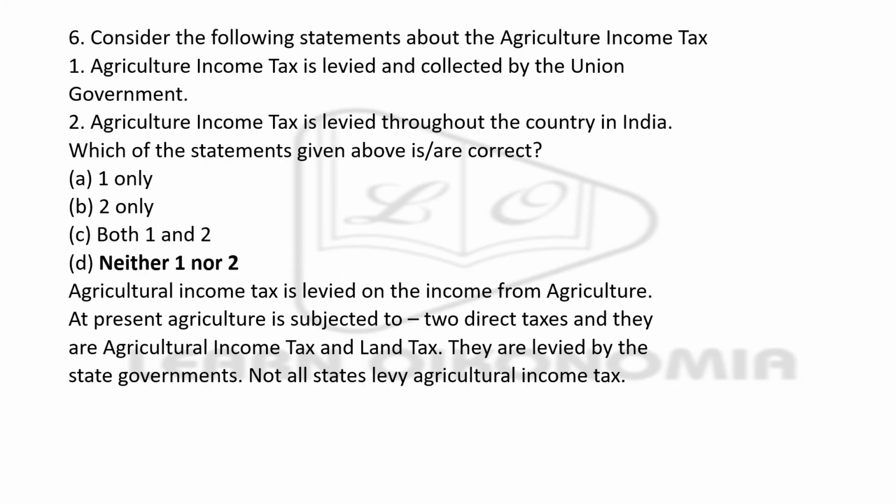Now, consider the following statements with respect to agricultural income tax. First, agricultural income tax is levied and collected by the union government. Then, agricultural income tax is levied throughout the country in India. You have to understand which of the statements is correct. Actually, both the statements are wrong. Agricultural income tax is levied on income from agriculture, and agriculture is subjected to direct taxes, agriculture income tax and land tax, and they are levied by the state governments. Not all states levy agriculture income tax. That is something which is very important to understand.